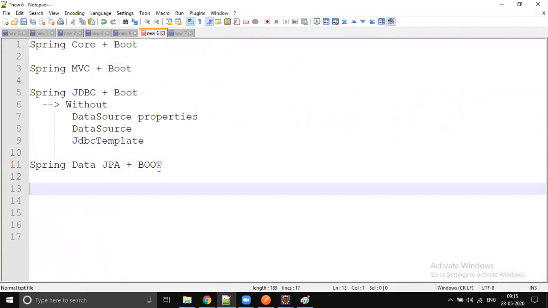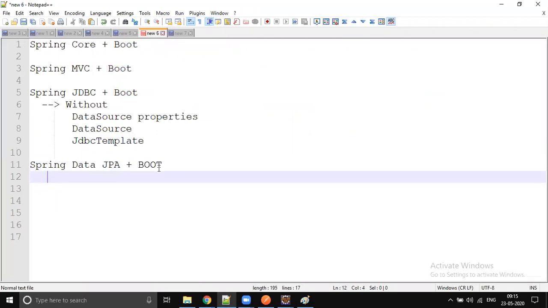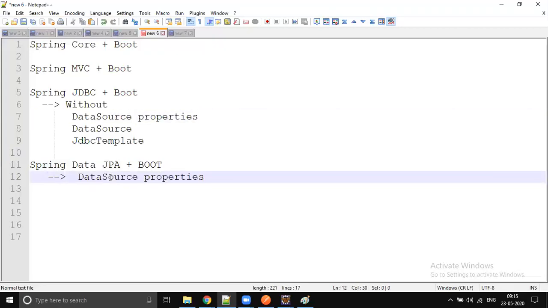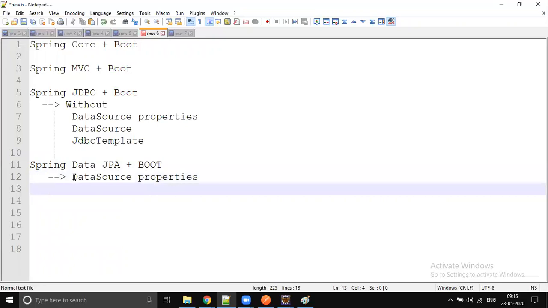Without Spring Boot, the very first thing you have to do is provide the data source properties. Each database you need to connect to, Spring doesn't know it, right? So what is the URL, what is the password, what are the database schema names? That part you have to take care of.